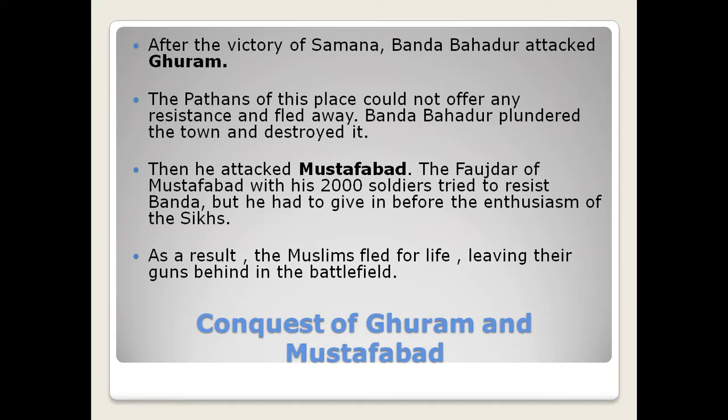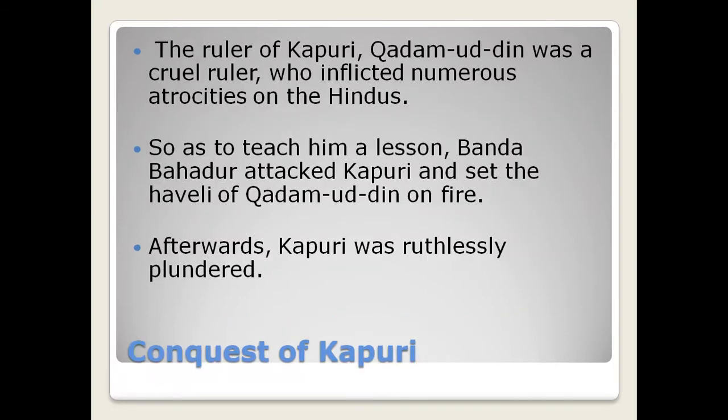Now, many of you might wonder that maybe in your books the sequence of conquests is different. There might be certain changes, but the conquests I have mentioned have been universally written in all the history books. So again, a quick revision: from Sonepat to Samana, to Ghuram, to Mustafabad. Next.